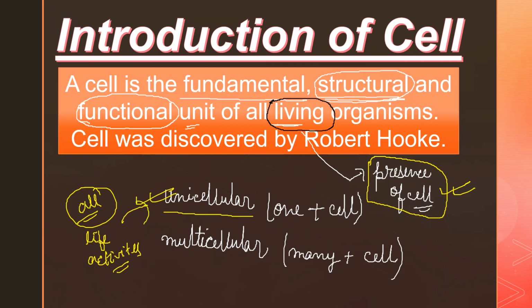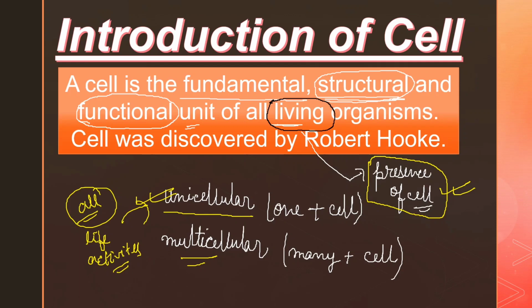So they are known as unicellular organisms, whereas multicellular organisms are formed of many cells.